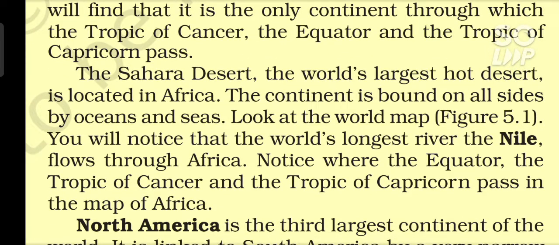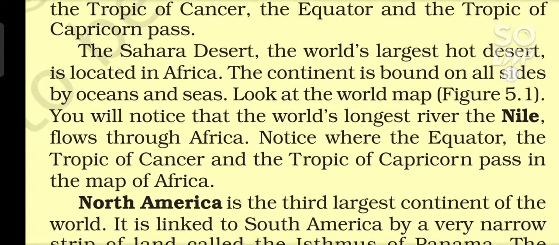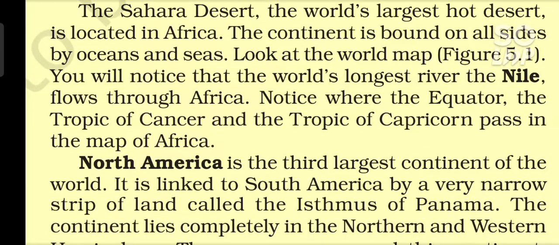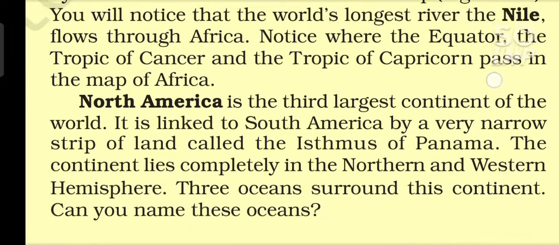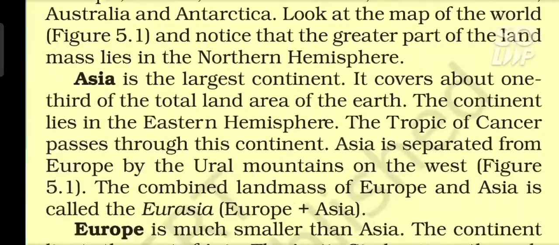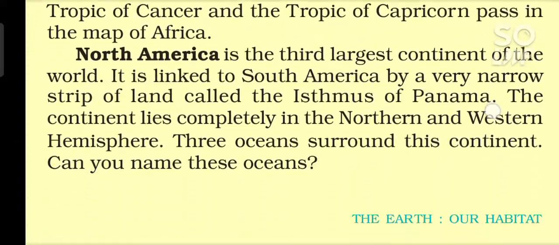Look at the world map, figure 5.1. You will notice that the world's longest river, the Nile, flows through Africa. Notice where the equator, the Tropic of Cancer and the Tropic of Capricorn pass in the map of Africa. North America is the 3rd largest continent of the world. It is linked to South America by a very narrow strip of land called the Isthmus of Panama. The continent lies completely in the northern and western hemisphere. 3 oceans surround this continent. Can you name these oceans?